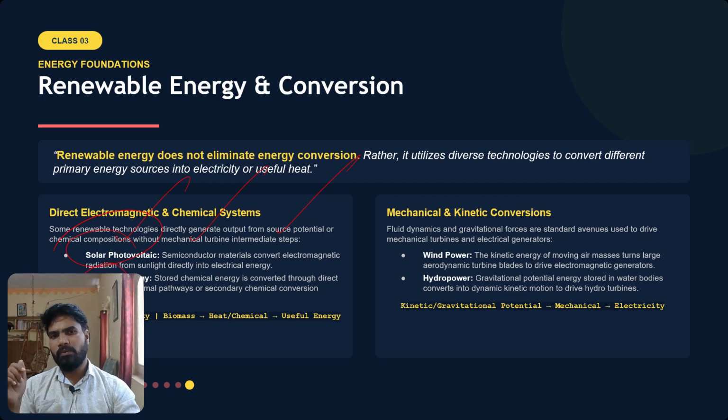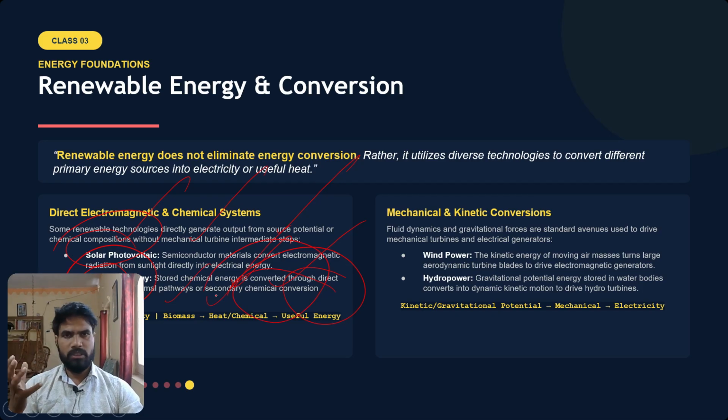And biomass energy, what is happening in biomass energy? It is stored chemical energy in biomass. It is converted through direct combustion, thermal pathways, or secondary chemical conversion processes. Okay, so biomass energy is stored in the form of chemical energy, and by burning it or through some other process we are converting it into electrical energy, and later into mechanical energy.